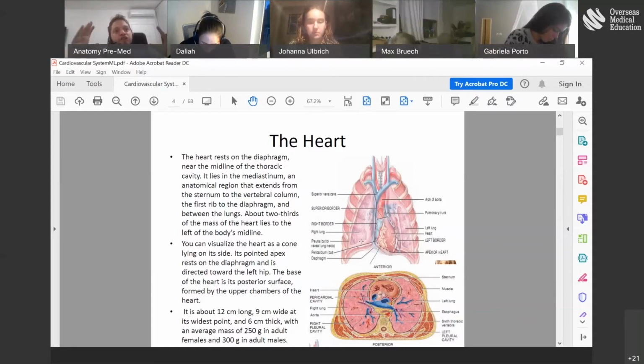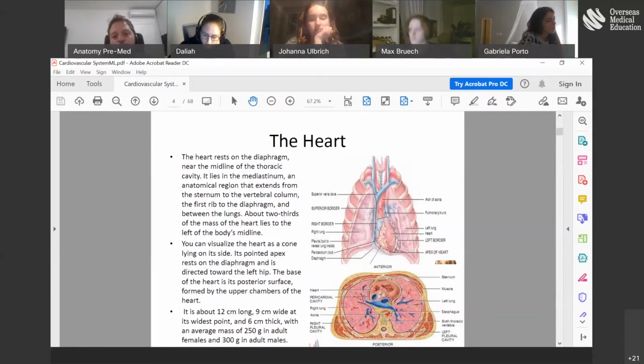And pay attention that the mediastinum has many, many other structures. For example, if you look at my cursor here, you can see that there's the heart in the mediastinum and you have big blood vessels. You can see other important organs.